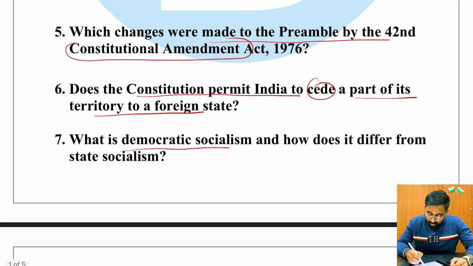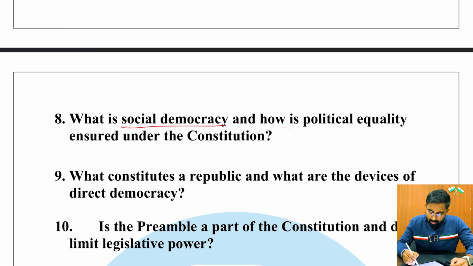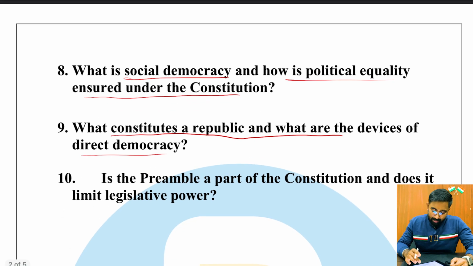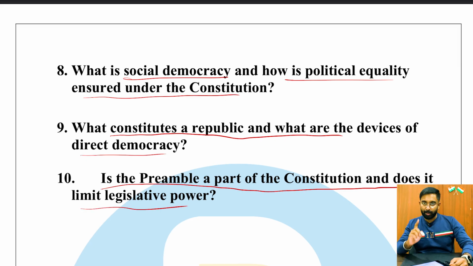Question number 7: what is democratic socialism? A very important concept. And how does it differ from state socialism? Question 8: what is social democracy, and how is political equality ensured under the Constitution? And question number 9: what constitutes a republic, and what are the devices of direct democracy? And the last question: is the preamble a part of the Constitution, and does it limit legislative power?